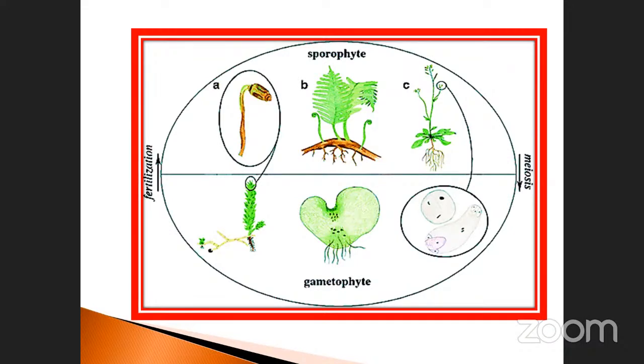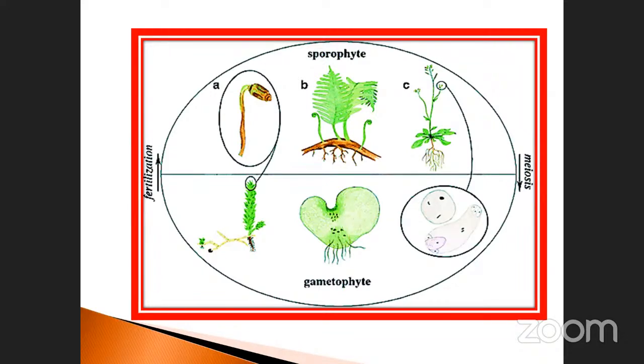See here, which reaction takes place when the sporophyte develops into the gametophyte, otherwise called when the sporophyte produces the spores? This is also called the meiosis process. When the gametophyte produces the sporophyte, it is with the help of the fertilization process.